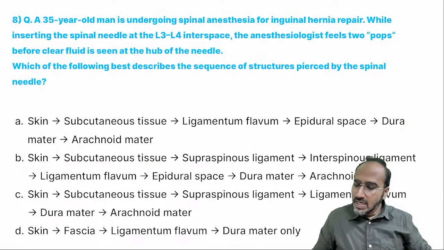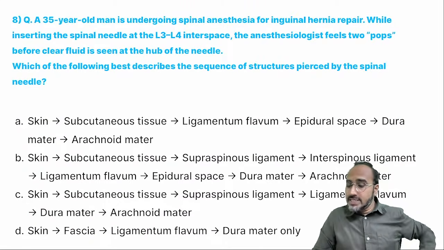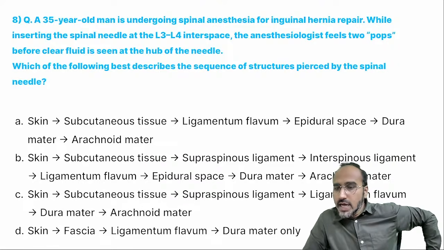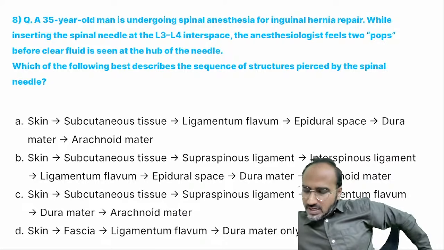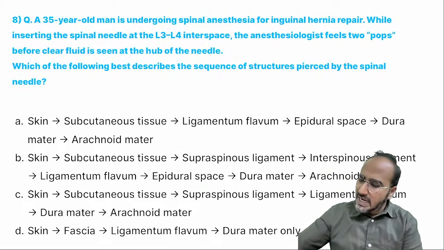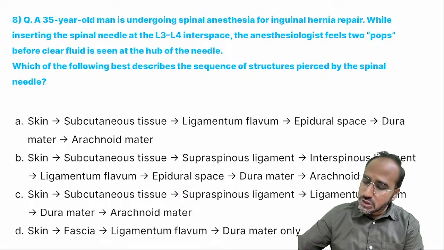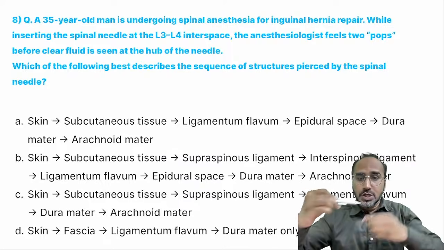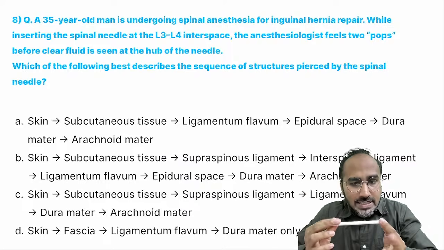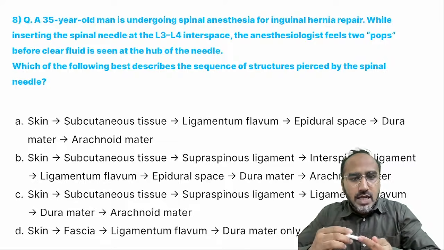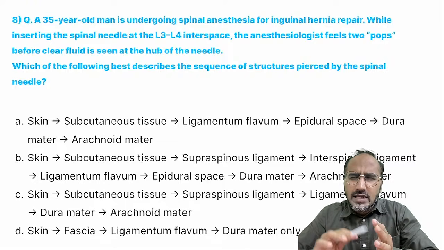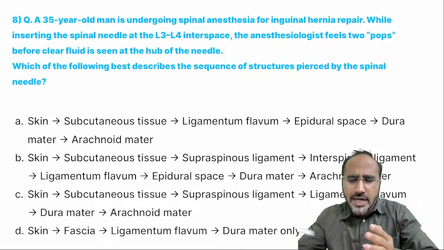Next. A 35-year-old man is undergoing spinal anesthesia for inguinal hernia surgery. While inserting the needle, the anesthetist feels 2 pops before clear fluid is seen at the hub of the needle. Which of the following best describes the sequence of structures pierced by spinal needle? Come on, guys. As your needle is passing through the skin, what are the layers pierced in spinal? If someone asks you, you have to tell the layers pierced by your needle.